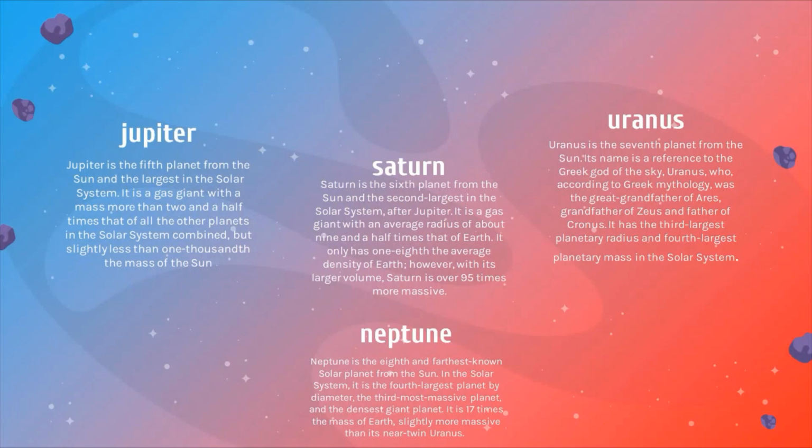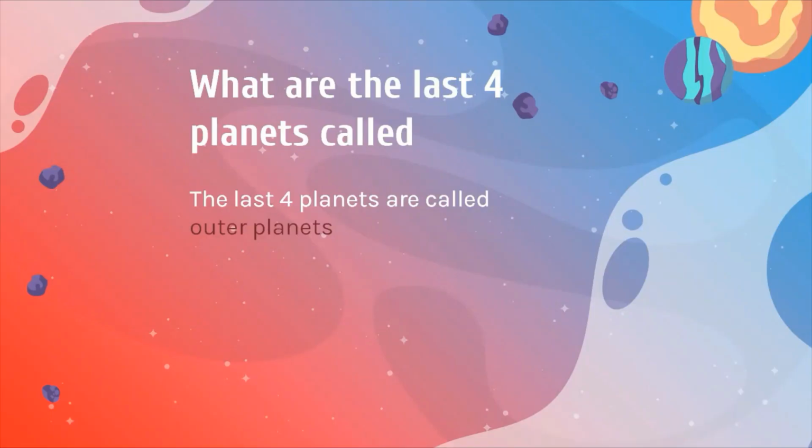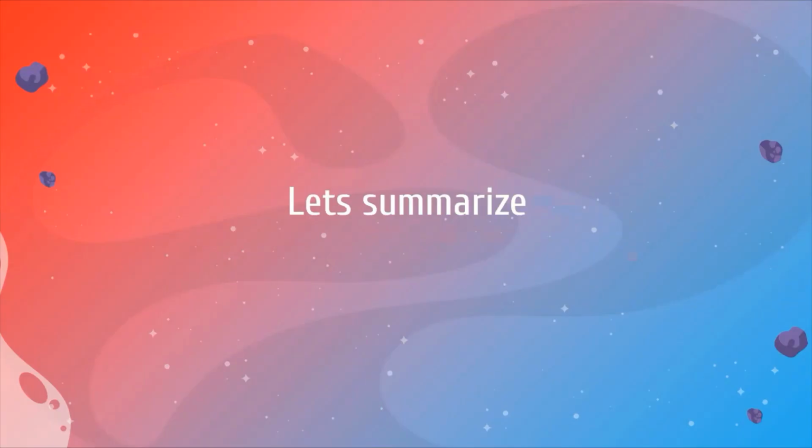Neptune. Neptune is the eighth planet and the furthest known solar planet from the sun. In the solar system, it is the fourth largest planet by diameter, the third most massive planet and the densest giant planet. It is 17 times the mass of Earth, slightly more massive than its near twin Uranus. So, what are the last four planets called? The last four planets are called outer planets or gas giants.